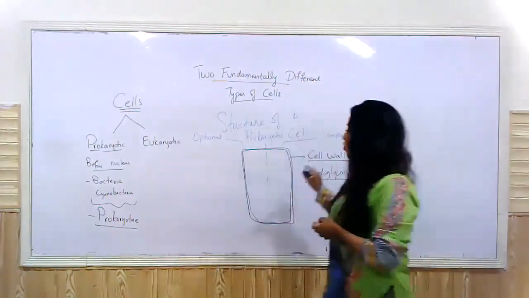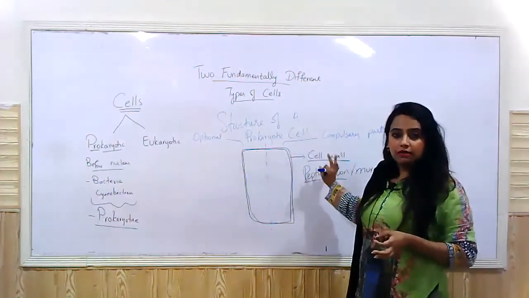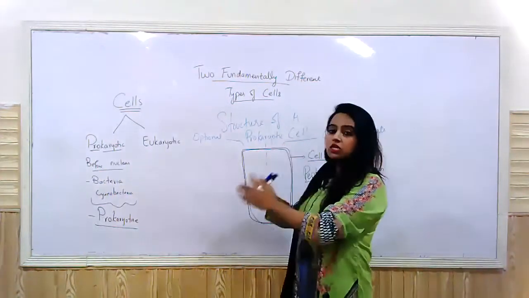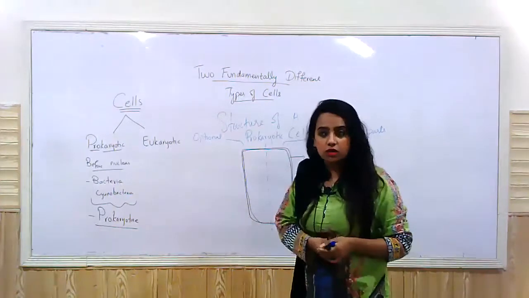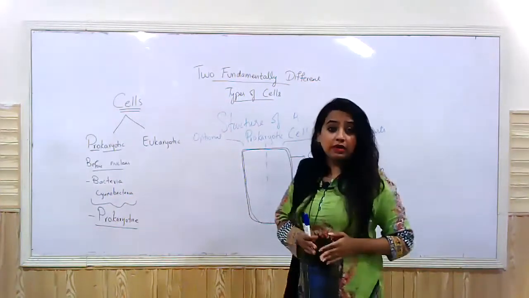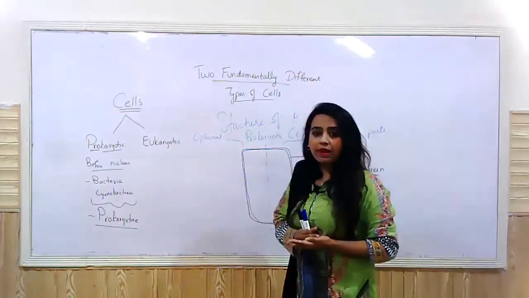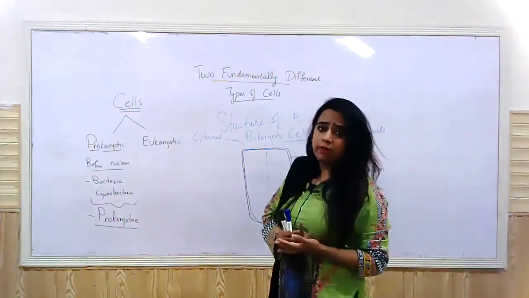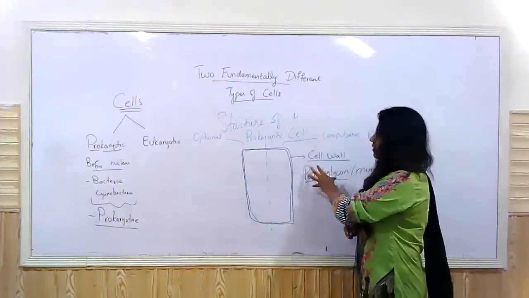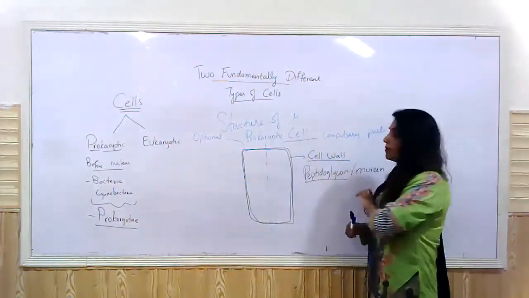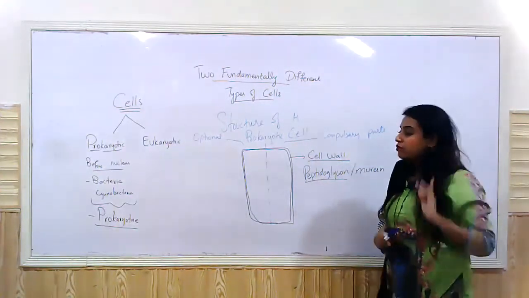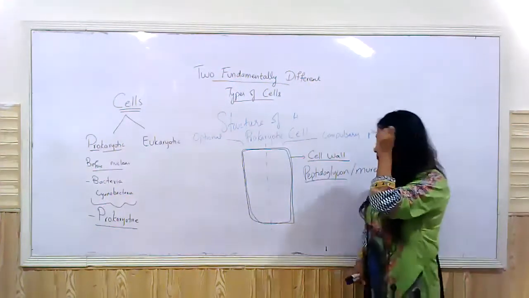So cell wall is a compulsory organelle that is present in each and every prokaryotic organism, in each and every bacteria, whatever the type of the bacteria is, whether it's a free living bacteria or a parasitic bacteria, it is going to have a cell wall made up of what? Peptidoglycan or murein is going to be present, right?